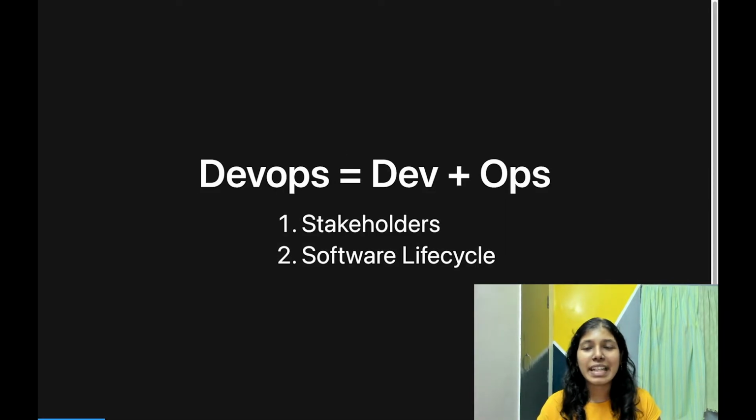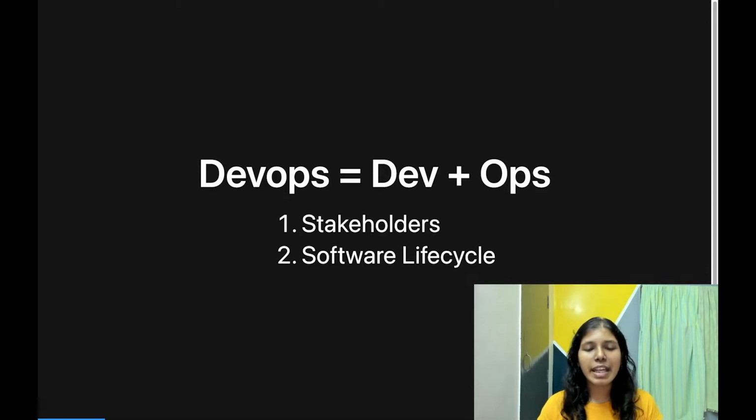The clinical or technical definition of DevOps might slightly differ, but it is an amalgamation of dev and ops. So it focuses on two things. One is the stakeholders involved in the software development process and the software development process itself. When you're building something for yourself, like a side project, you will be doing everything from product management to the deployment to the maintenance to the customer support. But if you're in a corporate environment or building software for other people, then you would be working with different stakeholders of the team. You would have a product team, you would have a design team, you would have development and operations.